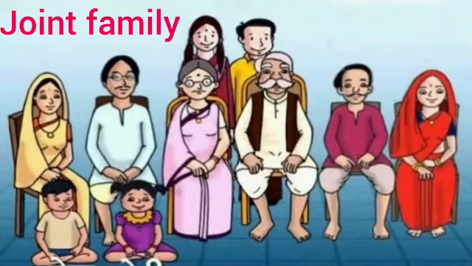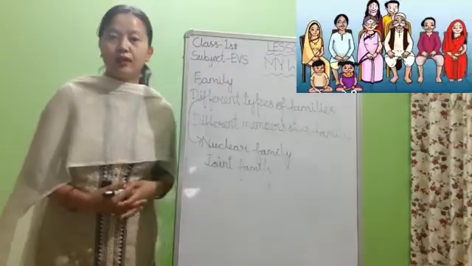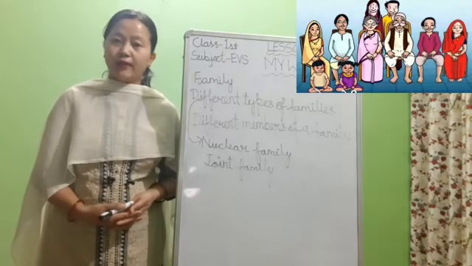Now children, next is joint family. Children, look at this picture. This is joint family, children. Okay, spelling of joint family: J-O-I-N-T, joint. Family: F-A-M-I-L-Y, family. Joint family. Children, next is joint family.